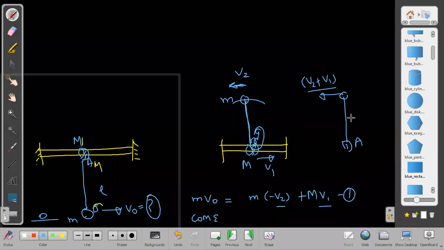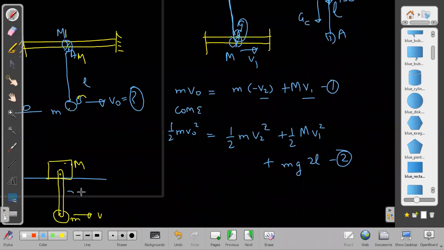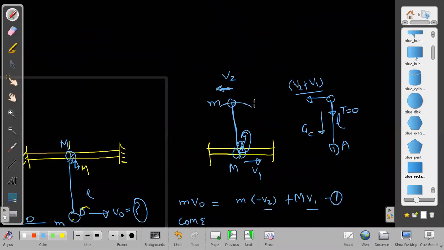V1, V1. Length is L. Centripetal acceleration we can find. Tension should just become 0. If it is not the case of a string, but the case of a rod, then there is no problem in tension. Then I will put the final relative velocity to be 0. Then we can equate mg is equal to mv square by R.